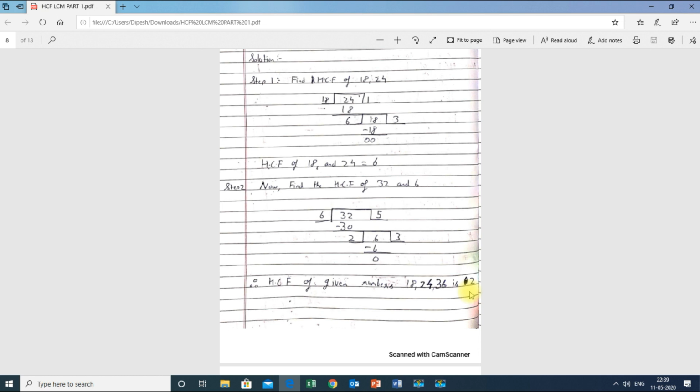Hope you understand, this type of sum is very easy. Keep practicing again and again. Try to solve one more sum from the textbook on your own. That will make the concept more clear. Next,